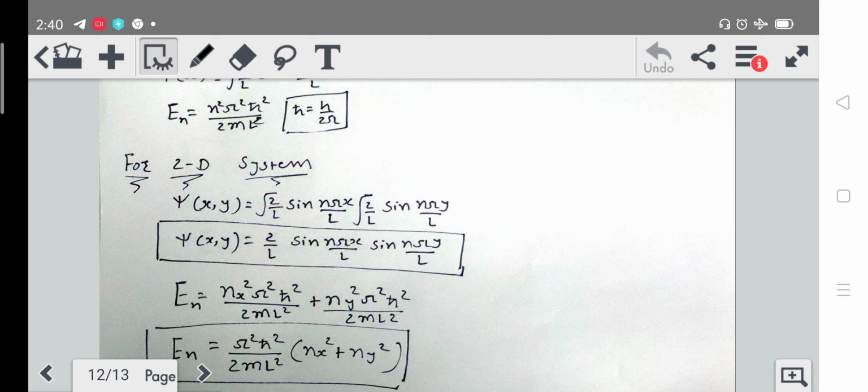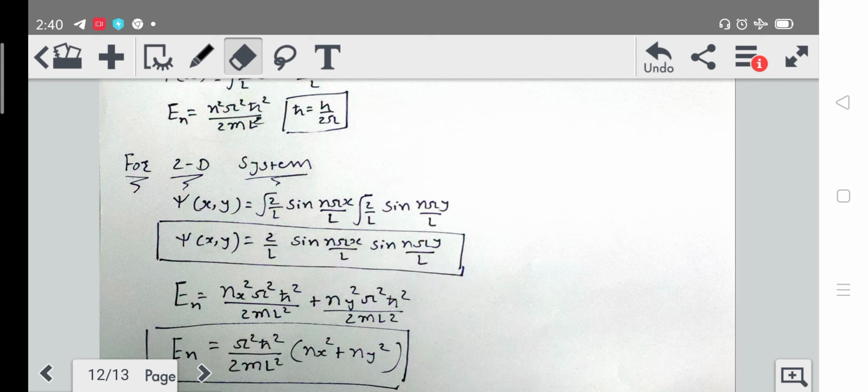Suppose we have root 2 by L sine n pi x upon L, which is for the x axis, and the other term is for the y axis. So we have two variables, and for two variables we will have two wave functions in multiplication. Root 2 by L and root 2 by L will be multiplied, and we will get 2 by L sine n pi x upon L and sine n pi y upon L.